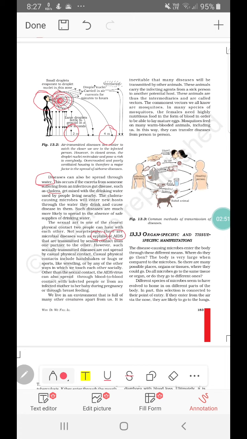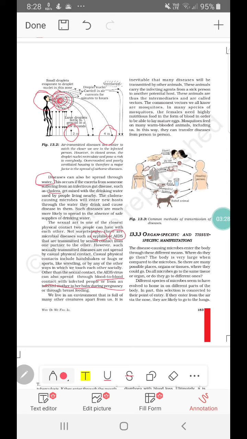First, AIDS can spread through blood to blood contact. If an infected person has used a needle or syringe, and the same is used, maybe during vaccination or in the case of intravenous drug users, then this can be transferred. Another is if an infected mother can pass the disease during pregnancy or through breastfeeding. So now we have seen that there are a variety of means of spread like air, water and physical contact through body fluids.